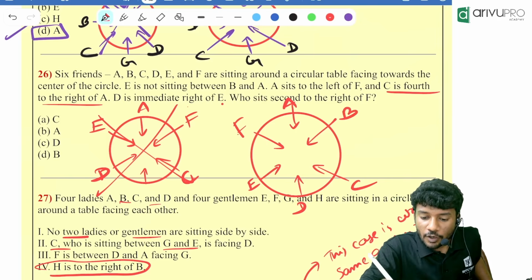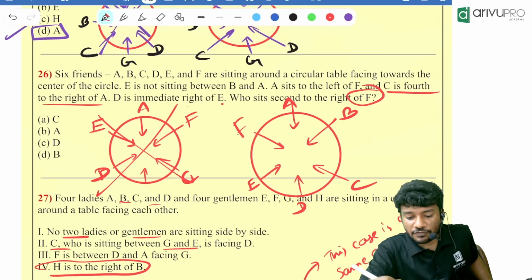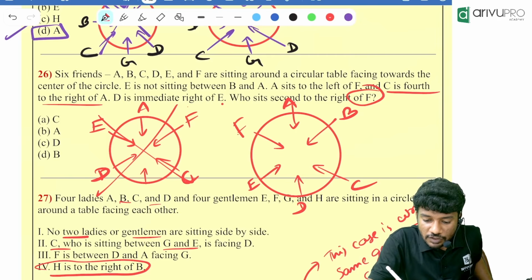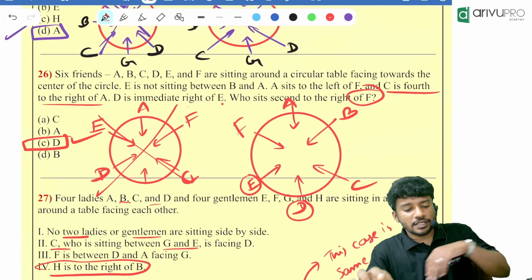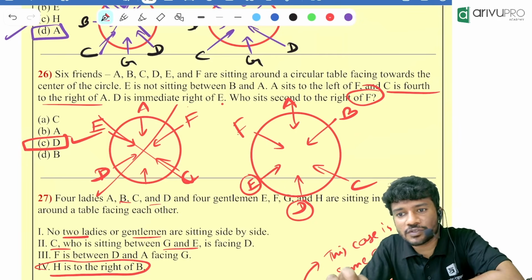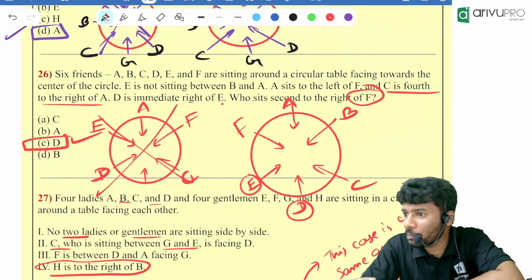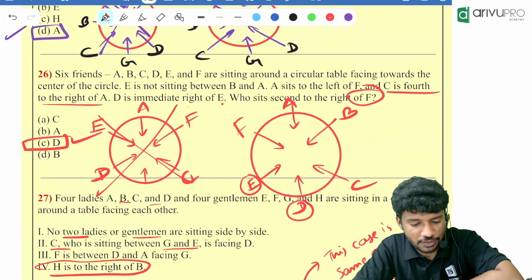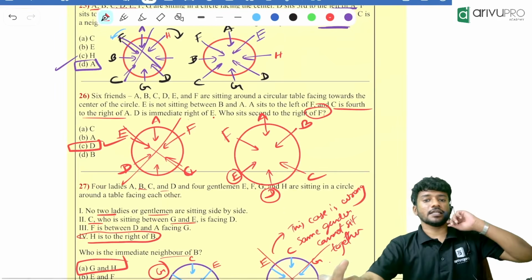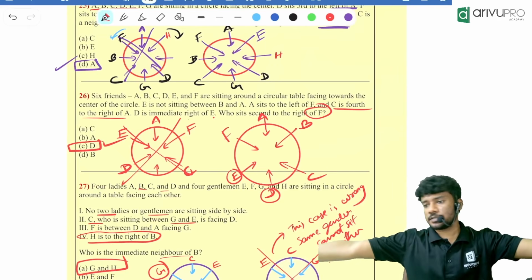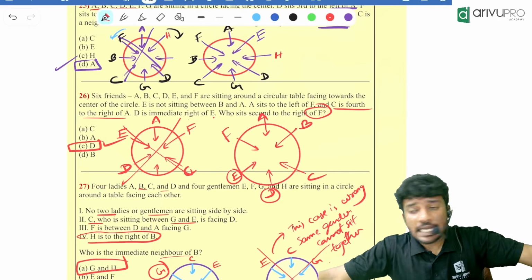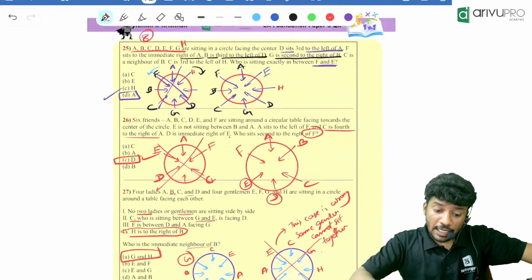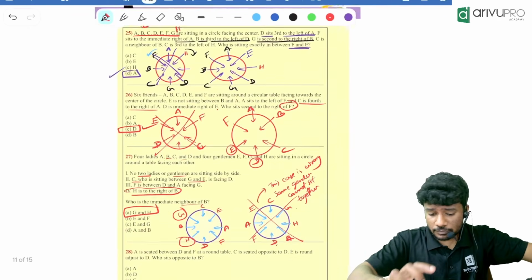Now the question is, who sits second to the right of F? First right is E. Second right is whom? D. Option C is your answer. I hope that everyone understood and everyone got the answer. Everyone got it? Yes. Purnasri, you got it? Yes. Ayush, you got it? Yes. Perfect. Akshaya, you got it? Online, everyone got it? If so, another easy question.